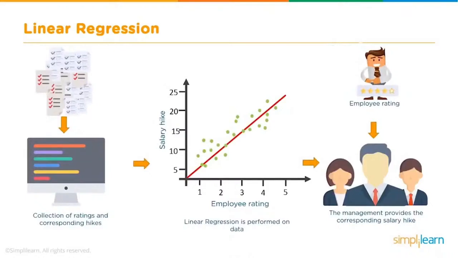So this is one example of linear regression. Let's say the HR team of a company tries to find out what should be the salary hike of an employee. They collect all the details of their existing employees, their ratings and the salary hikes that have been given. That is the labeled information available, and the system is trained and learns from it, so that when a new employee's information is fed in, based on the rating it will determine what the hike should be.